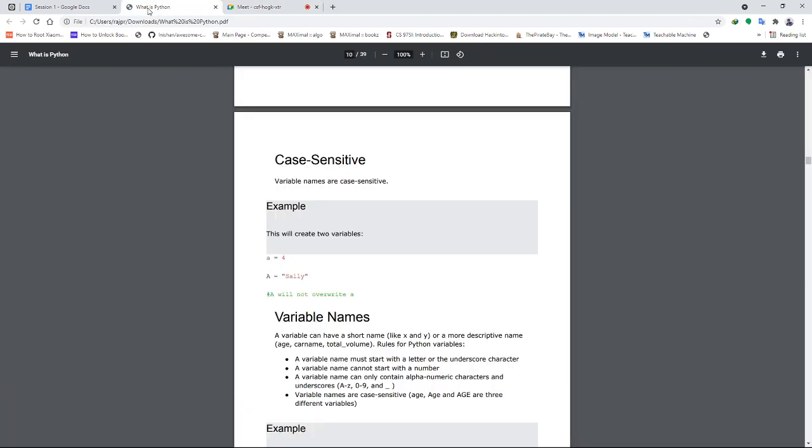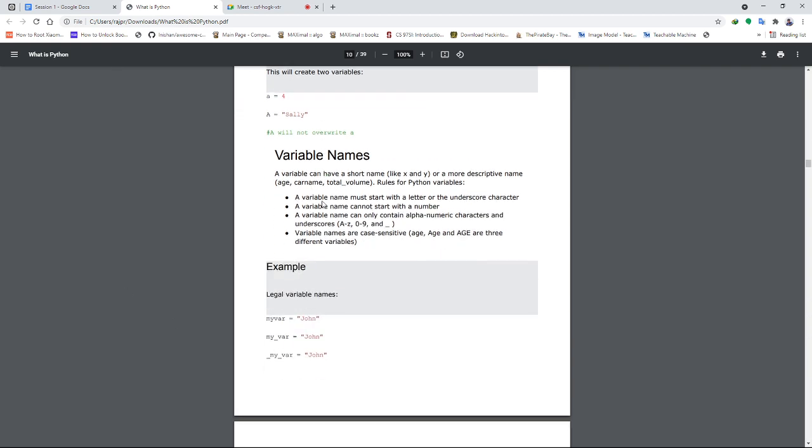So how do we initialize a variable name? There are certain rules which govern how to initialize a variable name. The first letter of a variable name should be a small letter, a capital letter, or an underscore. It can't be a number. The rest of the variable name can be alphanumeric or can include underscores between them. But the first letter should be an alphabet or underscore. Is that clear?